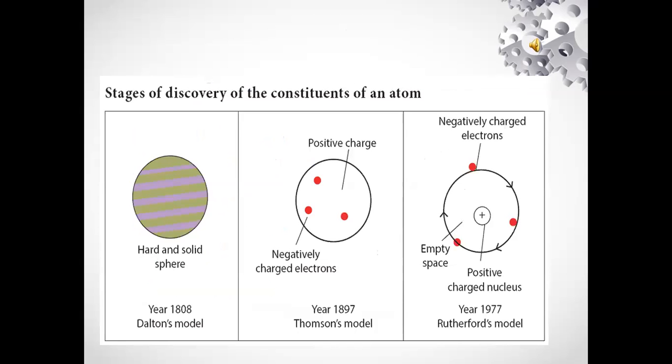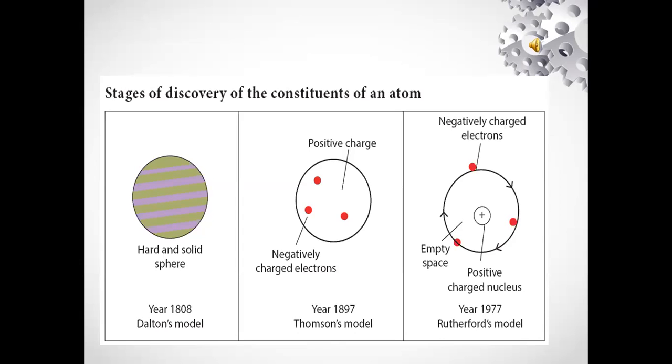This is the stage of discovery of an atom. First one, Dalton's model, second one, Thomson's model, and third one, Rutherford's model. See, first one, Dalton's model in the year 1808. He said an atom is a hard and solid sphere, that is, an atom is the smallest indivisible particle.